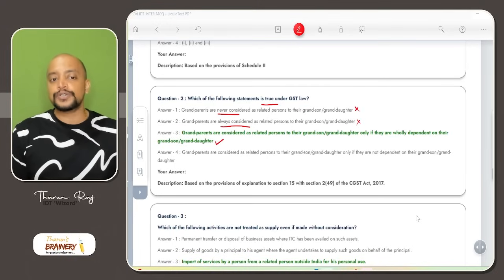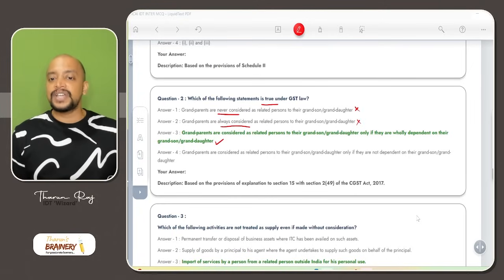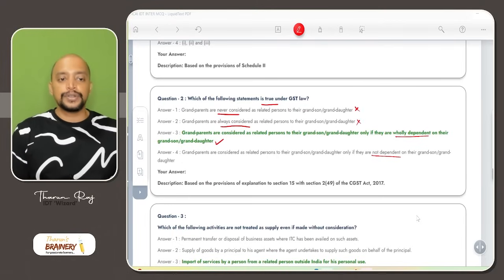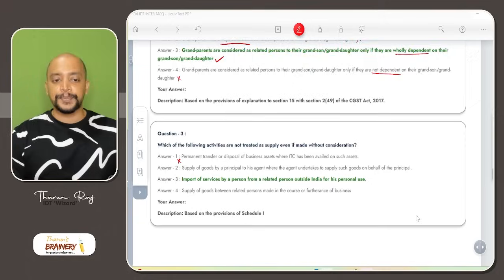Then why is option D also a wrong answer? Grandparents are considered as related to their grandson or granddaughter only if they are not dependent. No, only if they are wholly and mainly dependent on their grandson or granddaughter. So therefore option C is the answer.